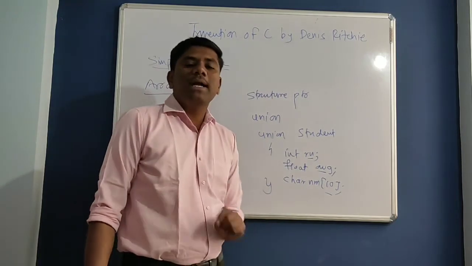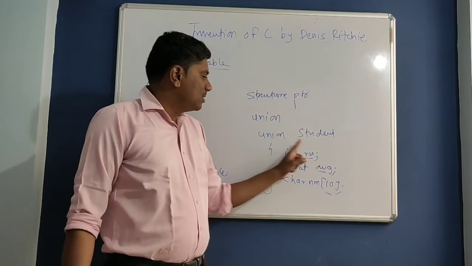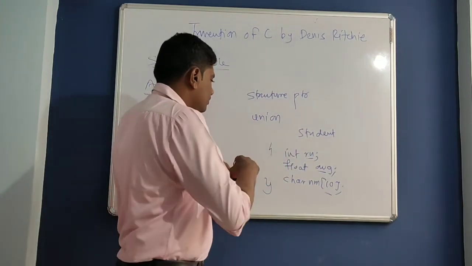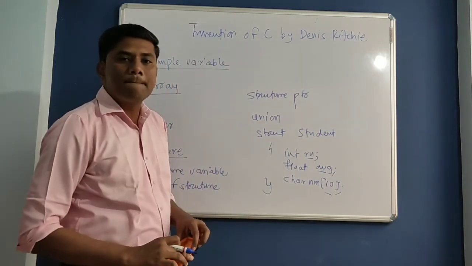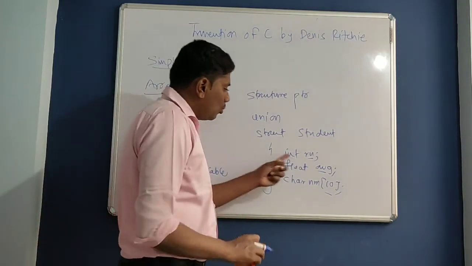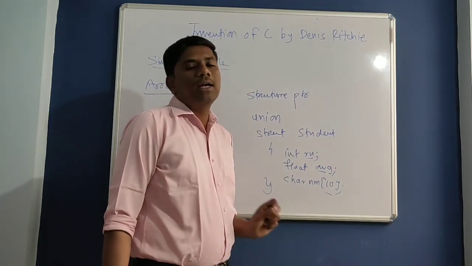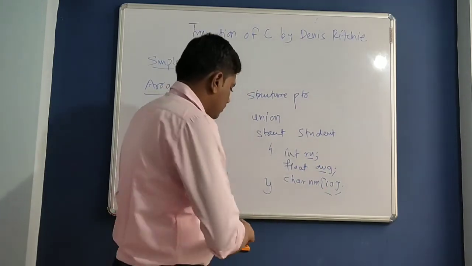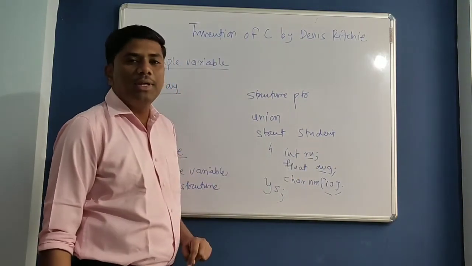So 16 bytes are required on a 16-bit compiler if it is a structure. No matter whether you are utilizing roll number, average or name, 16 bytes will be reserved for your structure.